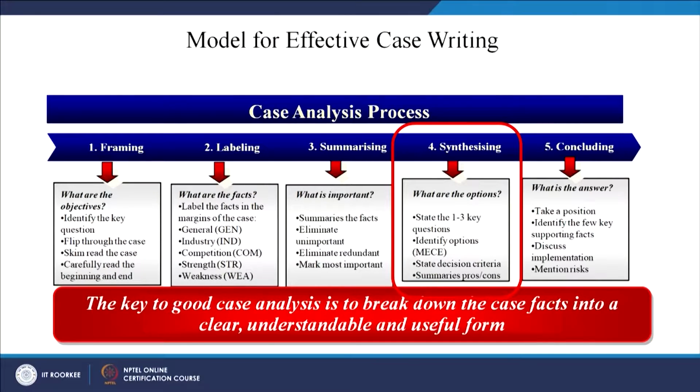Then third is the summarizing. In summarizing, we talk about the facts on the basis of the competitors and strengths and weaknesses. We summarize the facts and eliminate the unimportant points.